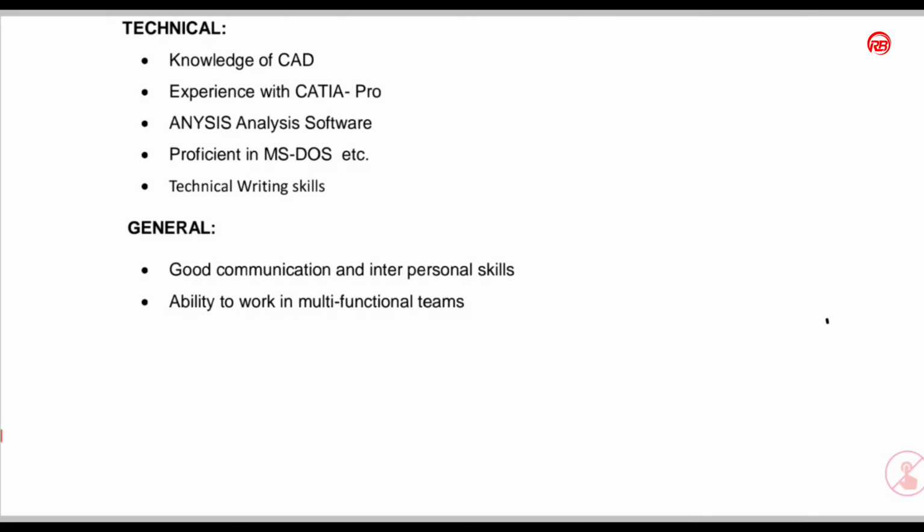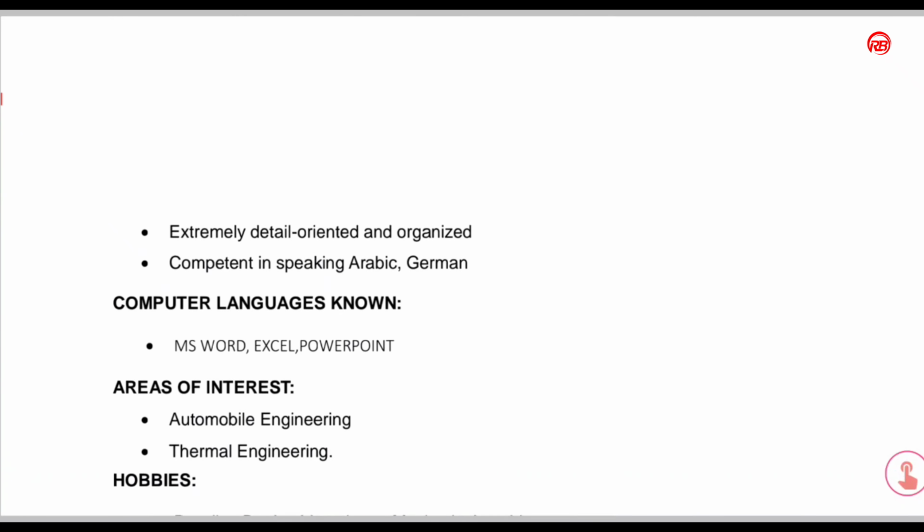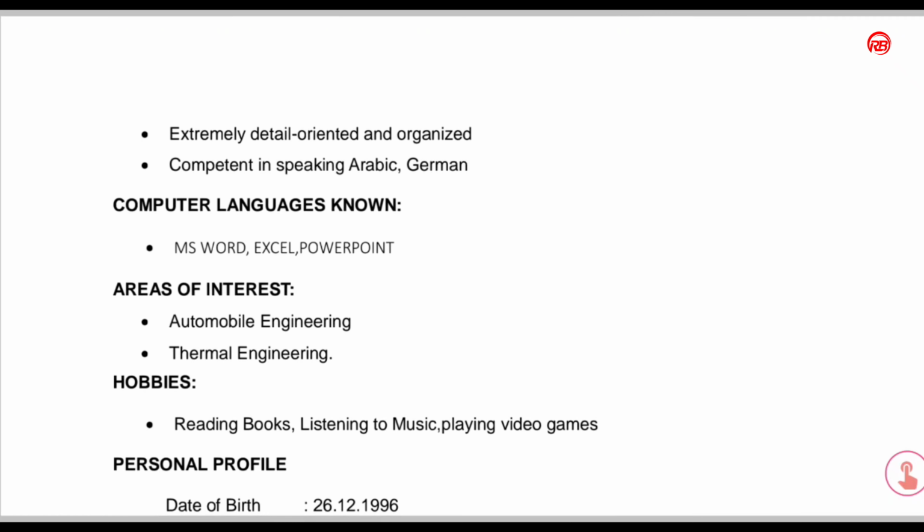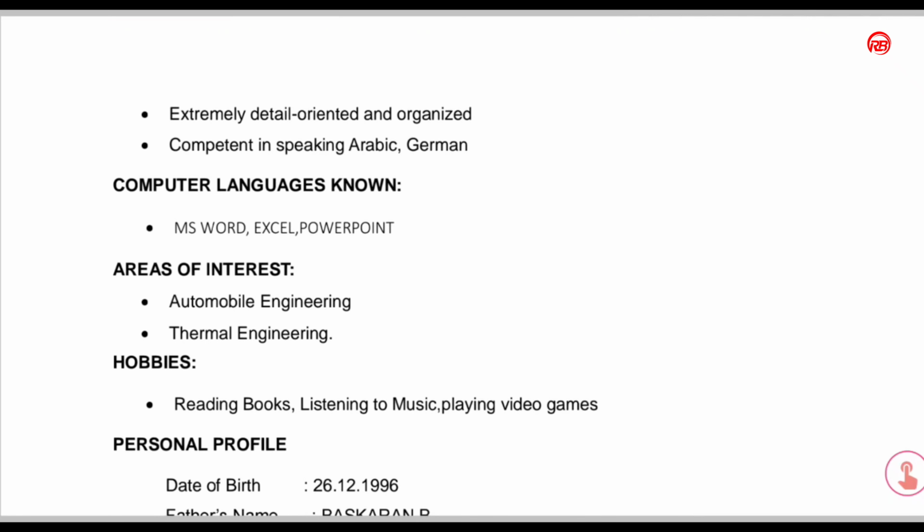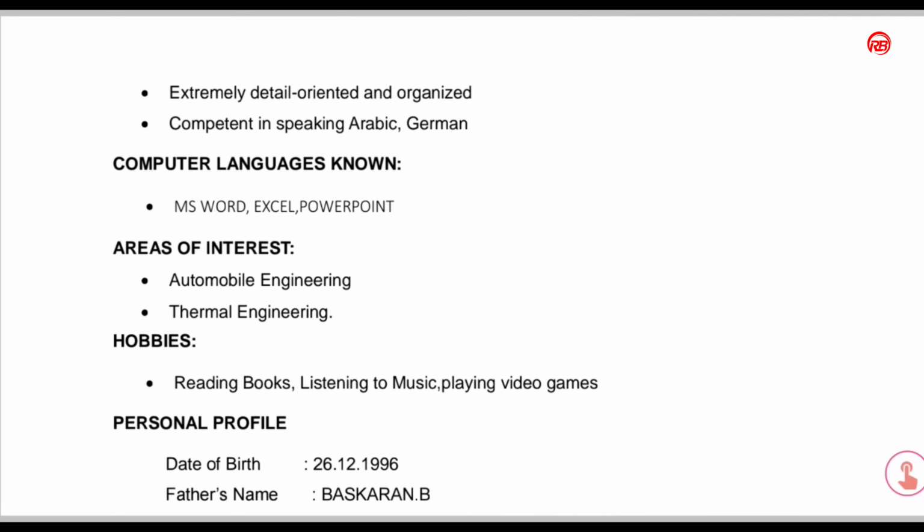And in general, good communication and interpersonal skills, ability to work in multifunctional teams, extremely detail oriented and organized, competent in speaking Arabic and German. These are the additional skills, so you can include it in general skills.